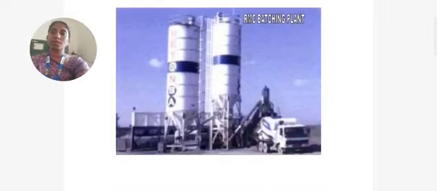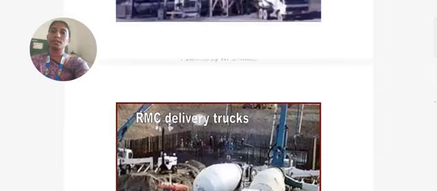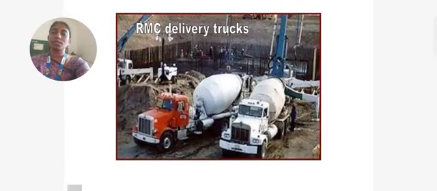The figure shows the RMC batching plant. This is the RMC delivery truck.